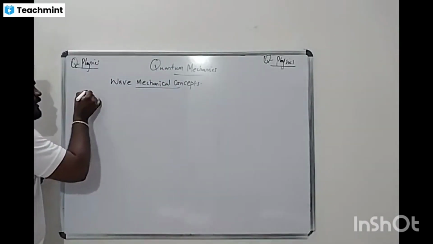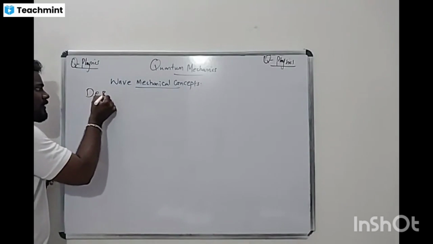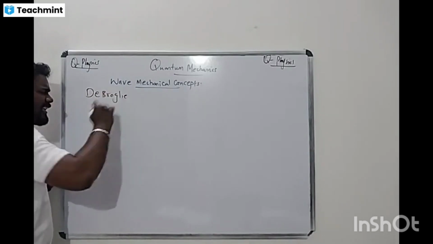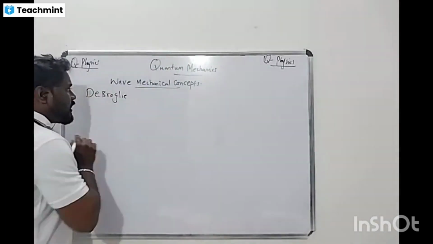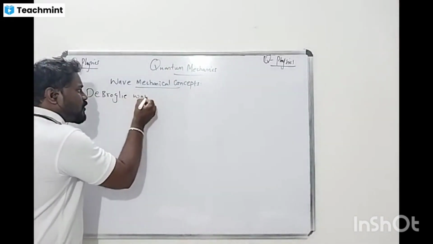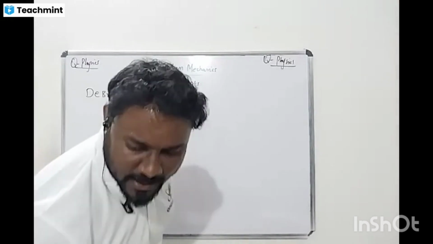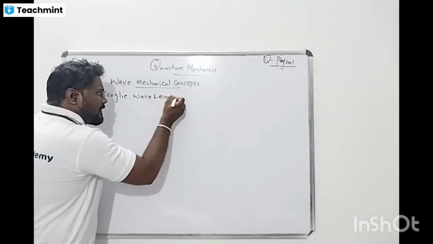So what is it? The de Broglie wavelength. This is very important. I'll enter into that, which is very good for quantum mechanics. So the de Broglie wave is nothing but the de Broglie function, or else we can say it is the de Broglie wavelength. How can we calculate the de Broglie wavelength?